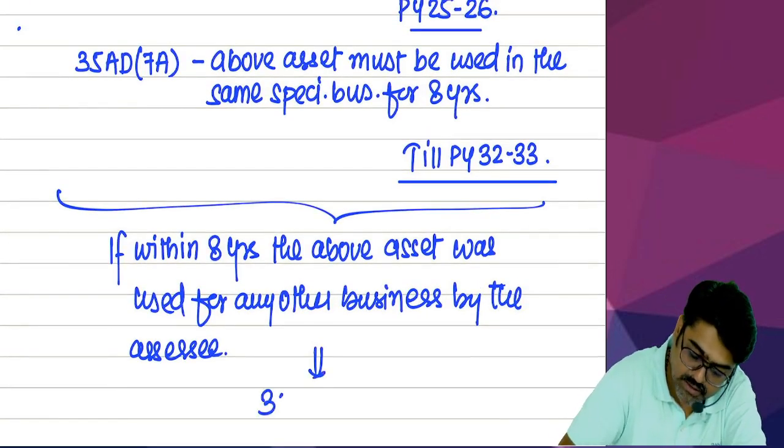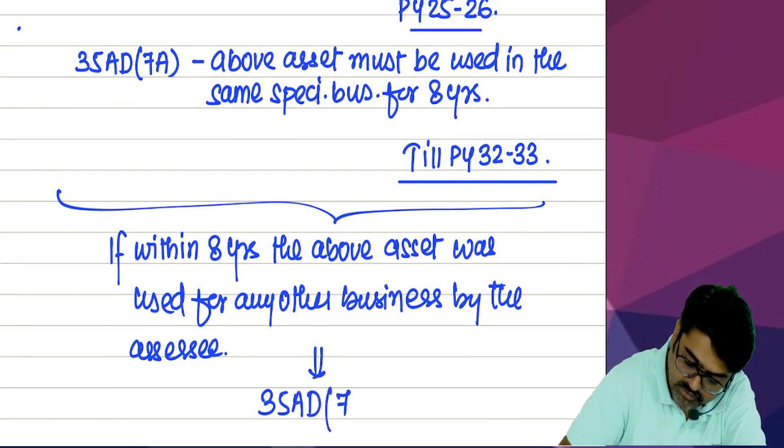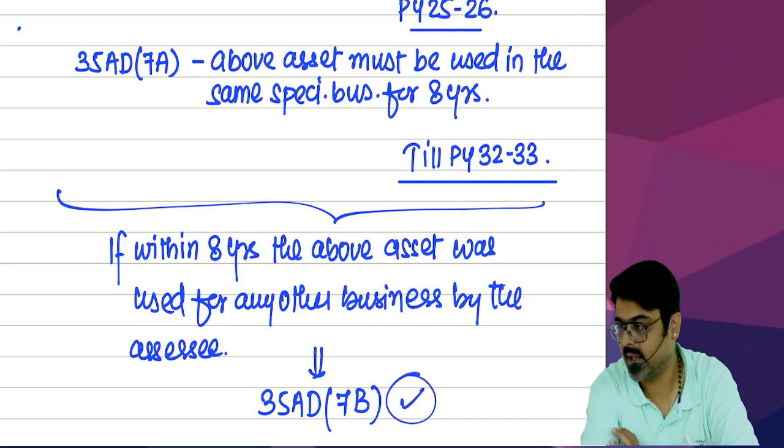So when you break the promise, one section will be applicable: 35AD subsection 7B. B for breaking the promise.